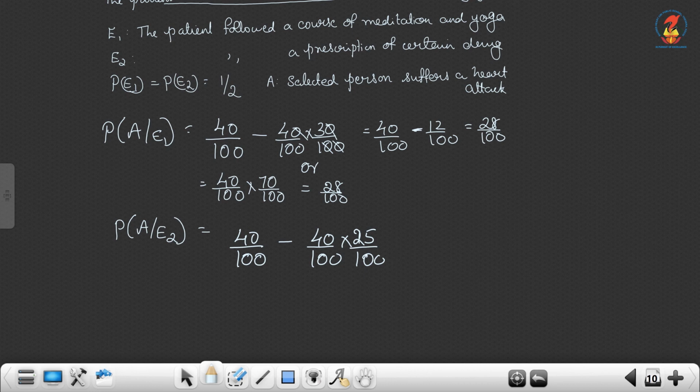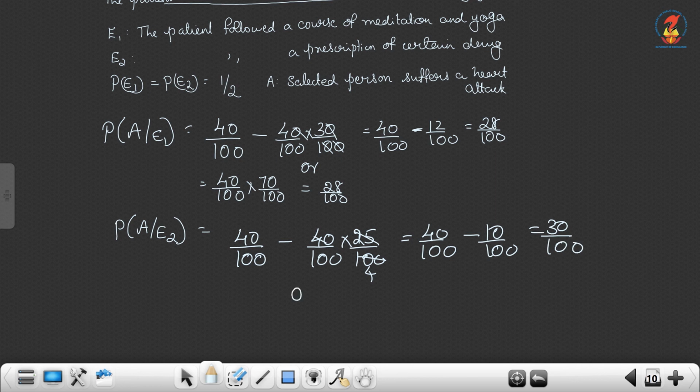This much reduces. So 40 by 100 minus, this will be 10, so 30 by 100.